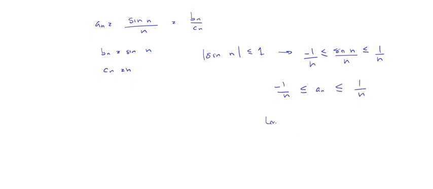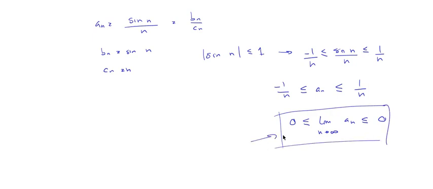If we take limits in both sides, well, let me write it like this. The limit of this is going to be 0, okay? This is the limit when n goes to infinity of a sub n, smaller than the limit of this, which is 0 again. So if we apply the sandwich theorem to this inequality, we can say that a sub n, this sequence sine of n over n, has a limit that is 0. Okay?